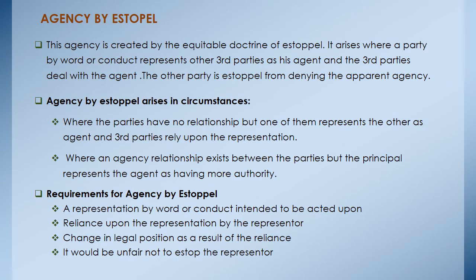And there are conditions or requirements for agency by estoppel. Number one, a representation by word or conduct intended to be acted upon. Number two, the third party relies upon the representation by a representative. Third, there is a change in legal position as a result of that reliance. And the final condition, it will be unfair not to stop the representative. That's why we are saying this is an equitable doctrine.